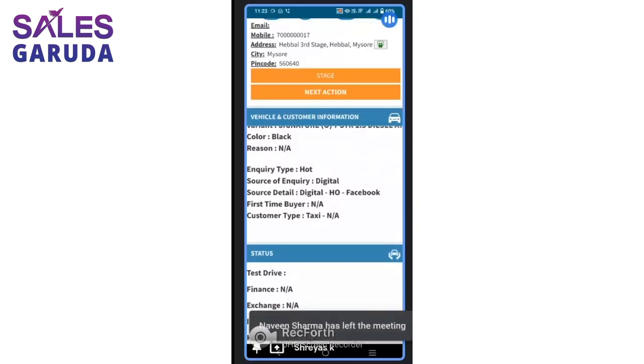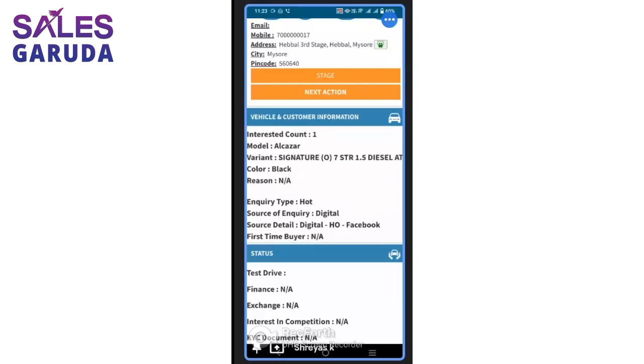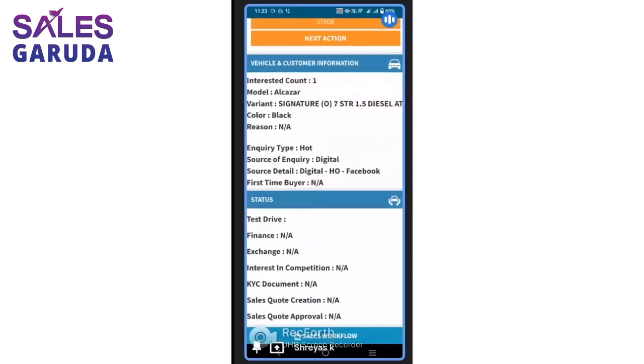Whether I got this customer from a digital inquiry, and if it is digital, whether it is digital HO, Facebook, WhatsApp or Instagram. Is it a first time buyer? What is the customer type? Is it taxi or not? I'll be able to see that right over here.